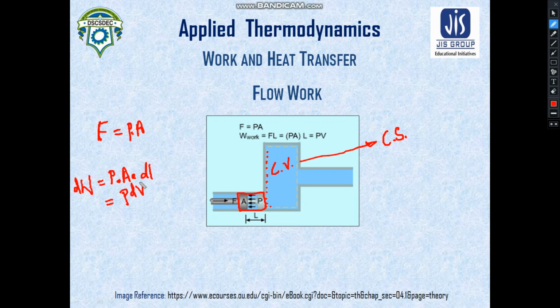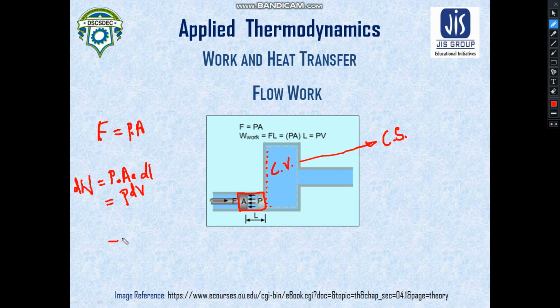So at inlet condition, the surrounding is doing work on this system. If we consider the control volume as our system, then the surroundings is doing work on this system.